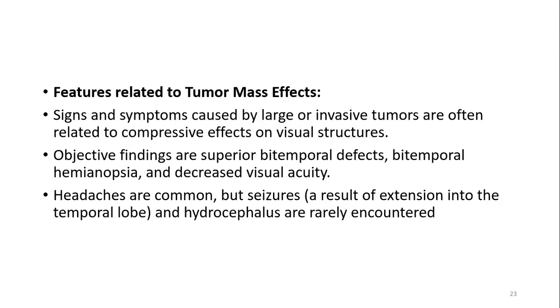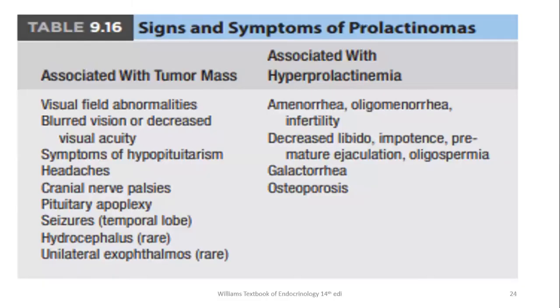The other is features related to tumor mass effect. Signs and symptoms caused by large or invasive tumors are often related to compressive effects on visual structures, usually the optic chiasm, and objective findings of superior bitemporal defects are the commonest. Bitemporal hemianopsia and decreased visual acuity may be there, and headaches are common. Otherwise, seizures and hydrocephalus may be rarely encountered, like seizures in case of metastasis. Otherwise, these are not as common. So this is a summary of the presentations.